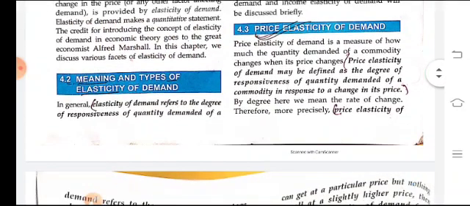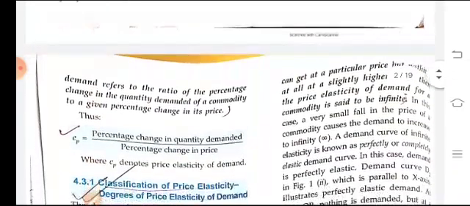The price elasticity of demand refers to the ratio of the percentage change in the quantity demanded of a commodity to a given percentage change in its price.